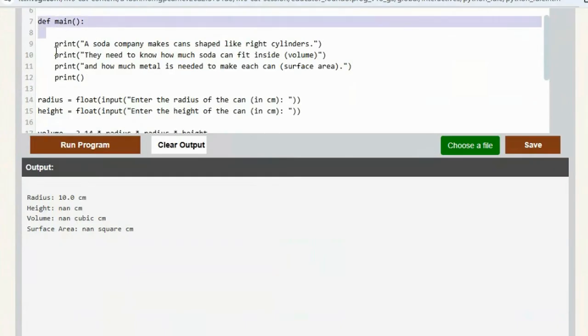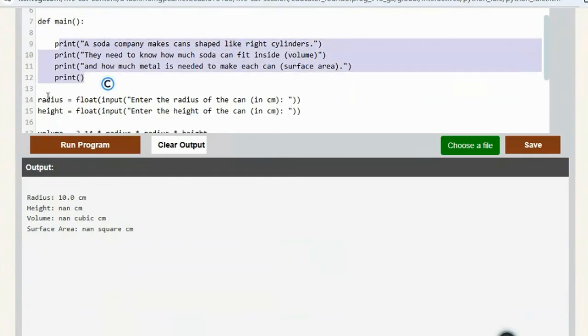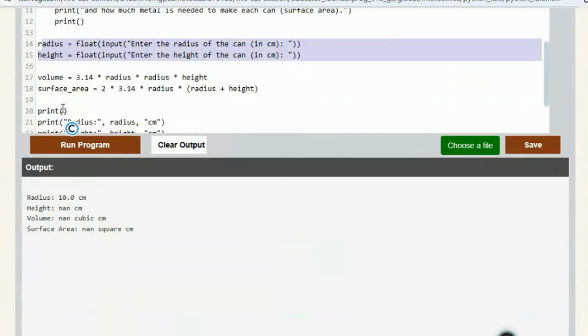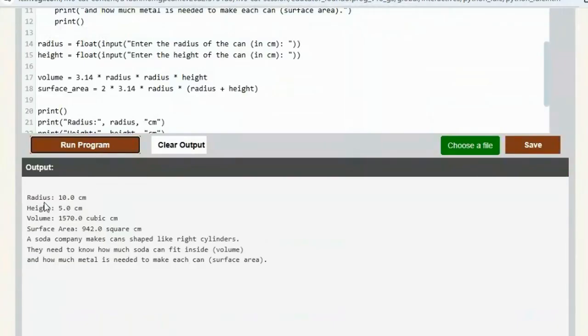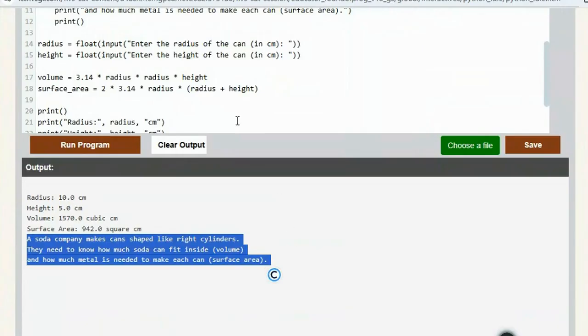Here's your main function, and I have this indented. This I do not have indented, right? All this down here. So look what happens when I run this. Run program. Radius of the can, I'm going to say 10. Height, I'm going to say 5. It prints the radius, the height, the volume, the surface area, and then afterwards, it prints everything that's up here.